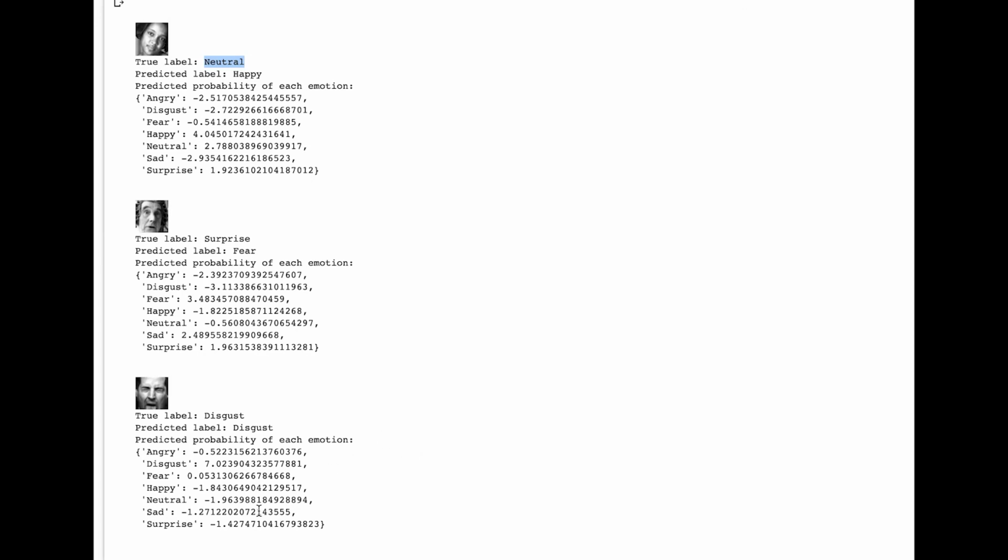Finally, let's look at this example of disgust. In this example, our model predicts disgust with a fairly high confidence and predicts it correctly, whereas the simple CNN was unable to do so.